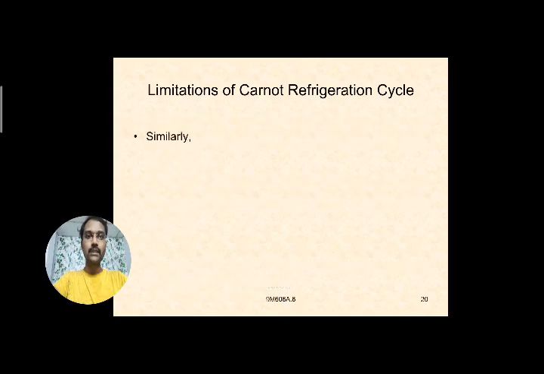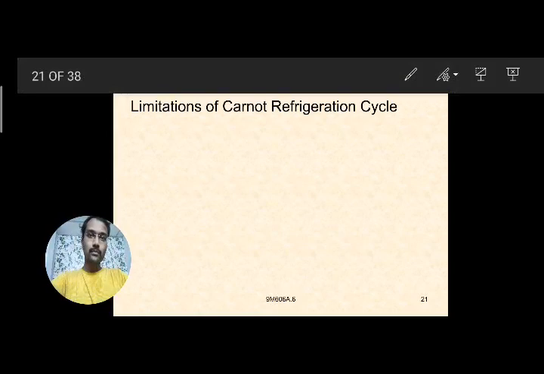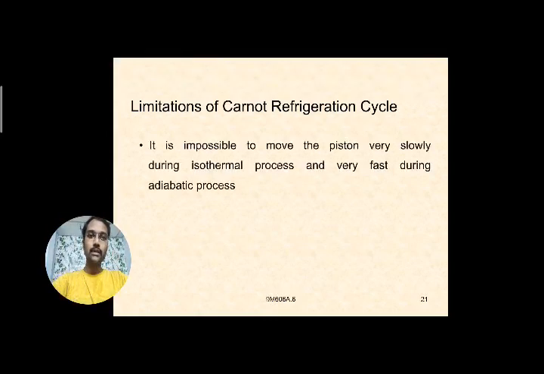And next, limitations, if we observe. Similarly, it is also impossible to move the piston very slowly during the isothermal process, and very fast during the adiabatic process.